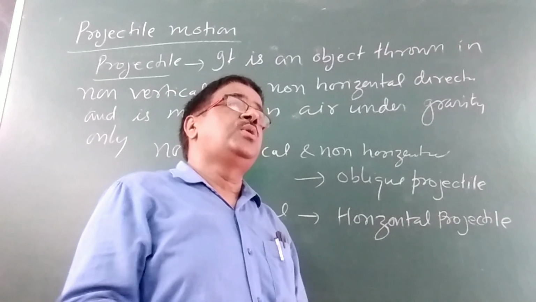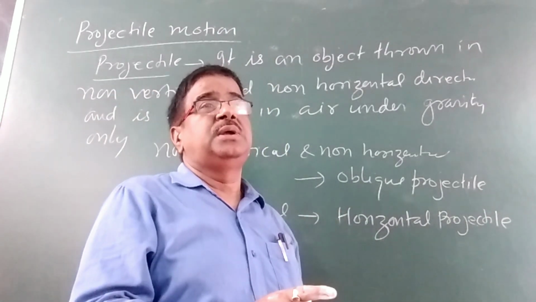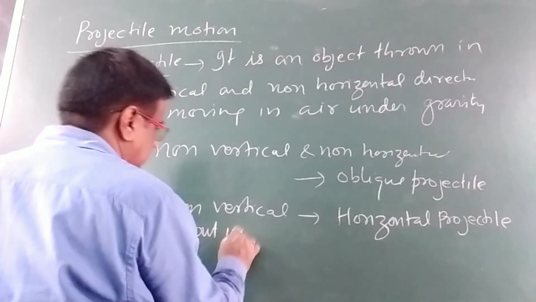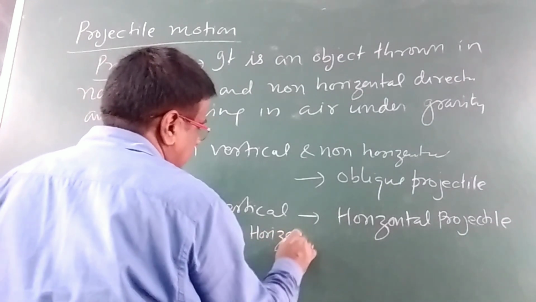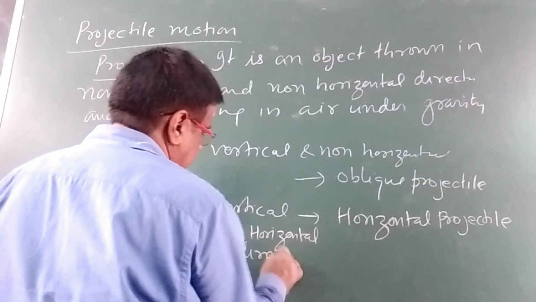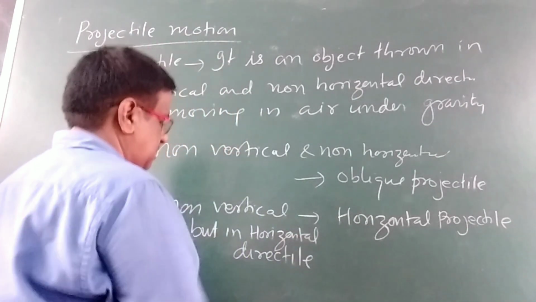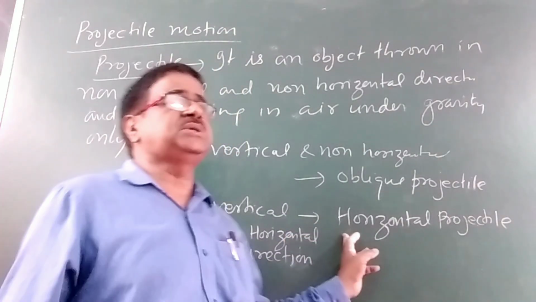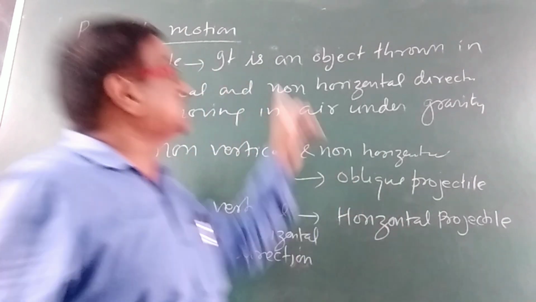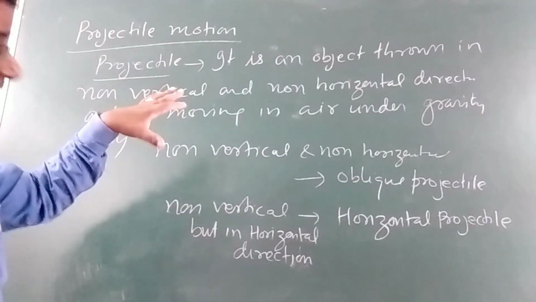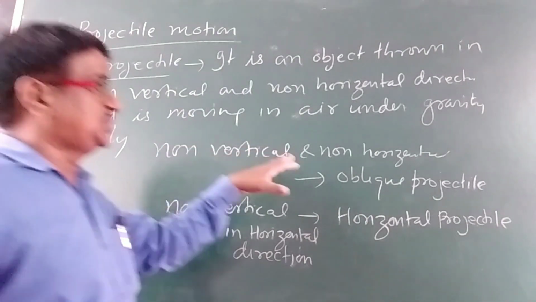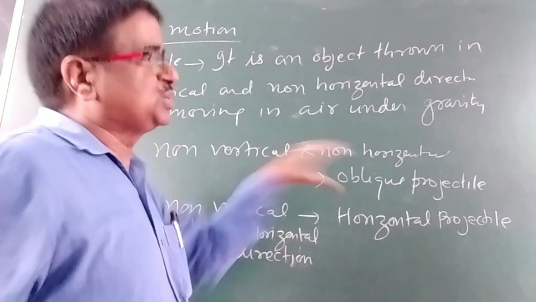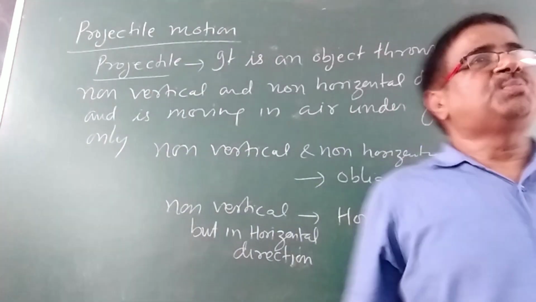And if the object is thrown in a non-vertical but horizontal direction, this is also called a projectile, but it will be termed as a horizontal projectile. So projectiles are of two types, and the motion of that object is termed as projectile motion.